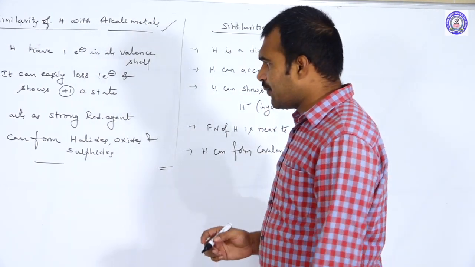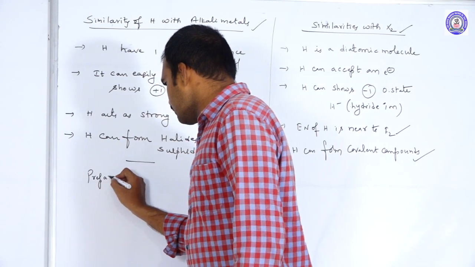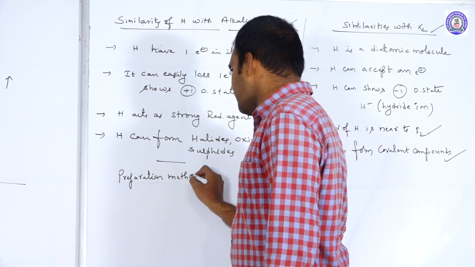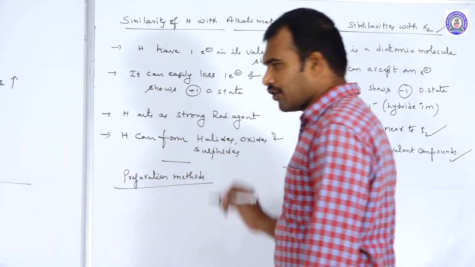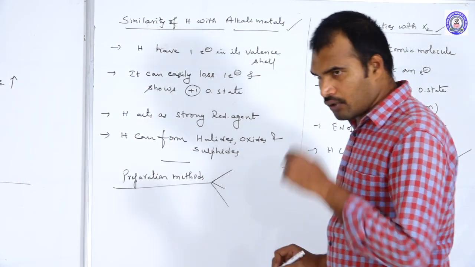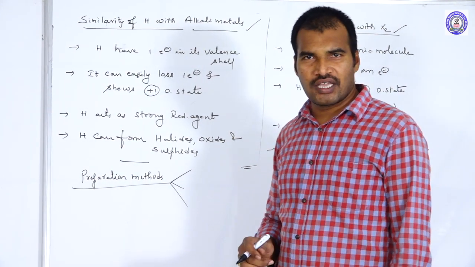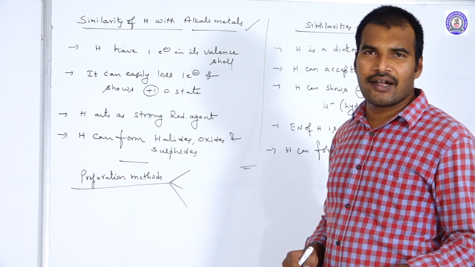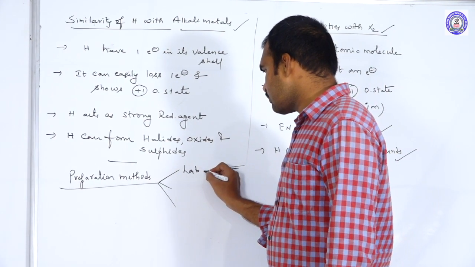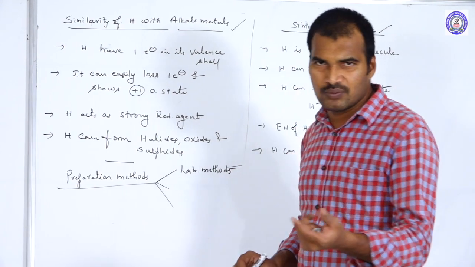Next, coming to the preparation methods of hydrogen. We can prepare hydrogen in smaller quantities; those methods we call laboratory methods, because in the laboratory we need smaller volumes of hydrogen.